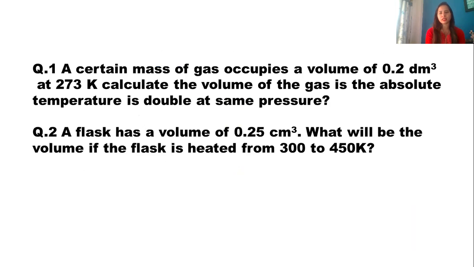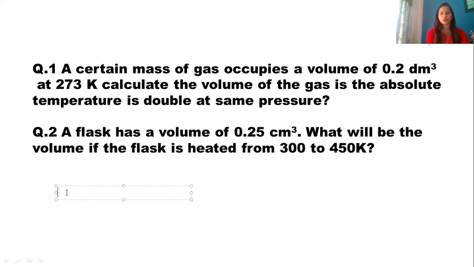So the next question you can see I have over here. A certain mass of gas occupies a volume of 0.2 dm³ at 273 Kelvin. Calculate the volume of the gas if the absolute temperature is doubled at the same pressure. Because they have mentioned same pressure, we know that it is Charles law. So how are you going to solve it?